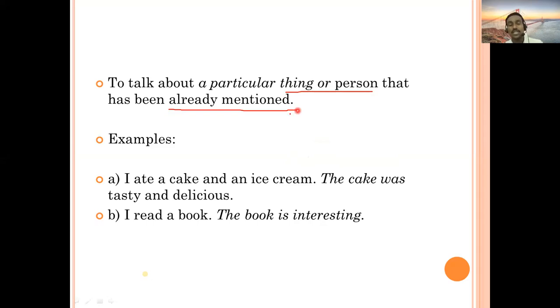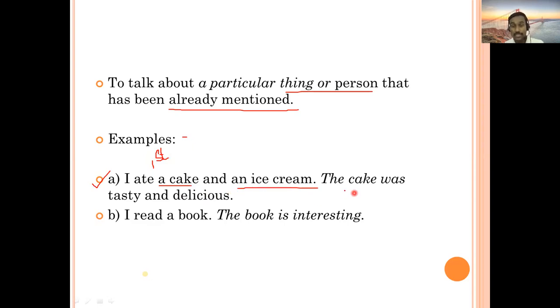So if it is the first time, that time it will be different, and when you are mentioning it the second time, that time it will be different. So you can see examples so that you can understand it in a better way. The first example says, I ate a cake and an ice cream. Remember here, a cake and an ice cream. Why is it a cake and an ice cream? Because it is single and you are mentioning it for the first time. So therefore you are using a cake and an ice cream.